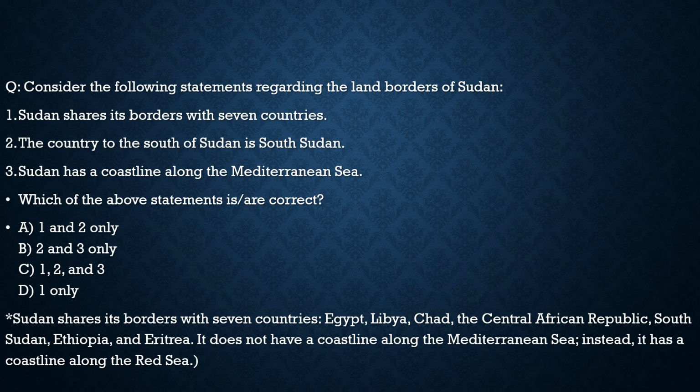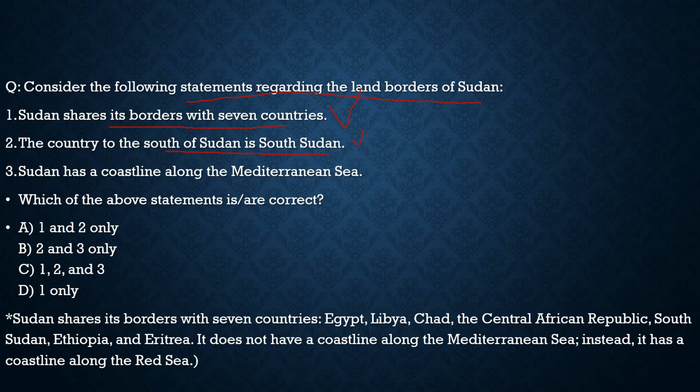Here the question says, consider the following statements regarding the land borders of Sudan. The first statement, Sudan shares its borders with 7 countries. Correct. And who are these 7 countries? We will see that later. Second statement, the country to the south of Sudan is South Sudan. 100% correct. The country to the south of Sudan is South Sudan, which went away from Sudan in 2011.